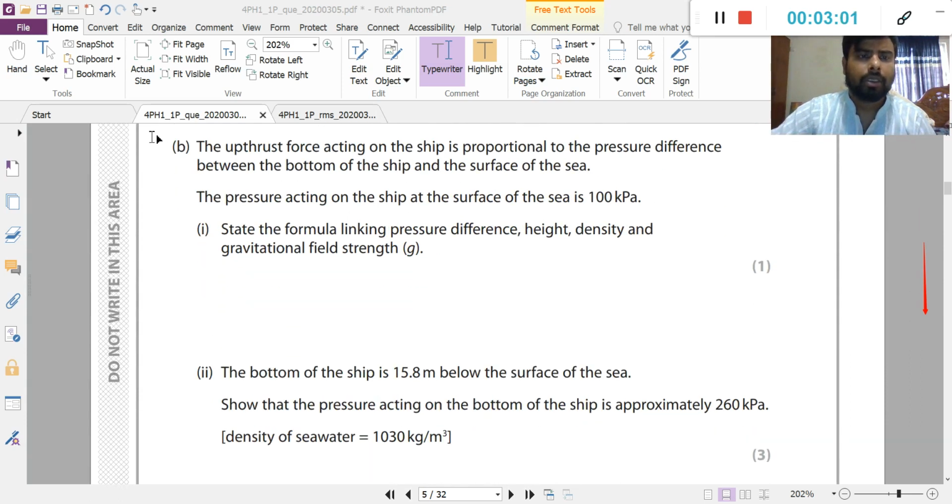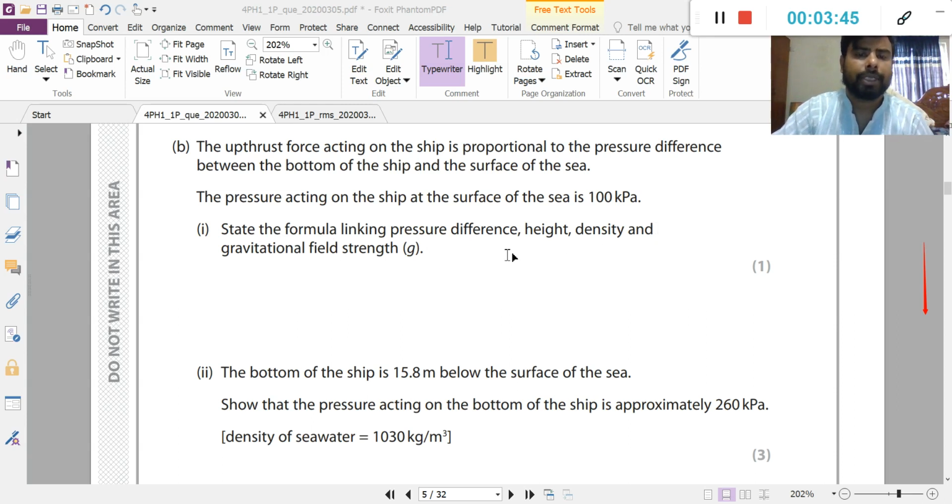Question number B. The upthrust force acting on the ship is proportional to the pressure difference between the bottom of the ship and the surface of the sea. The pressure acting on the ship at the surface of the sea is 100 kilopascal. Remember, the unit of pressure is pascal, but here it is kilopascal. When you see K before any unit in a question paper, it is kilo, which means 1000.